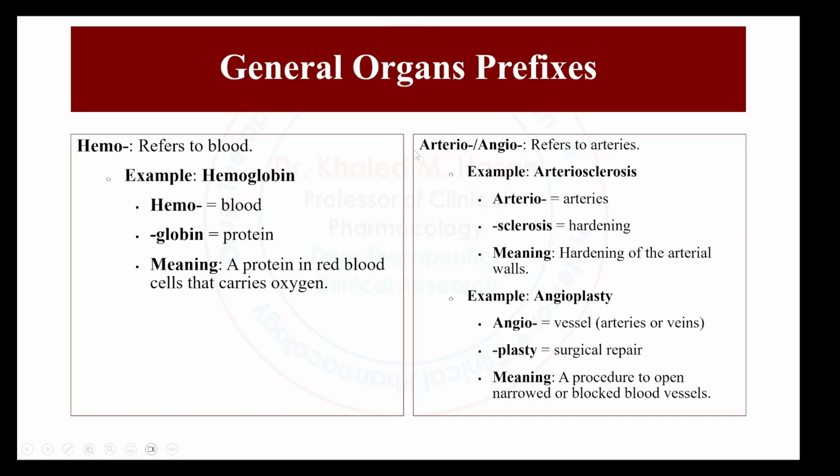Okay, moving to the second, another word here, arterio or angio. We have referred to the arteries. Example for that, arteriosclerosis. Arterio means arteries, sclerosis means hardening. The meaning of arteriosclerosis: hardening of the arterial walls. Another example, angioplasty. Angio means vessels, artery or veins. So we talk about angio here, could be vein, could be artery. Plasty means surgical repair. Angioplasty means a procedure to open narrowed or blocked blood vessels.